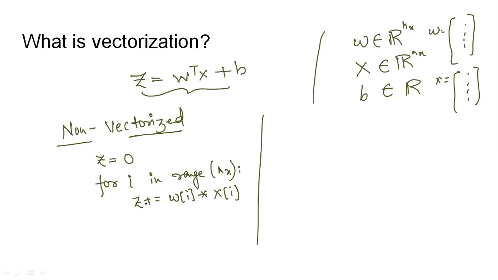This for loop will calculate iteratively and compute the sum of all the values of W transpose X. Ultimately, after getting the value of W transpose X, I'll add this value to the base value B. So after getting the result of this for loop, I'll add the value of B to Z. So this is the non-vectorized operation that we could perform using this equation.